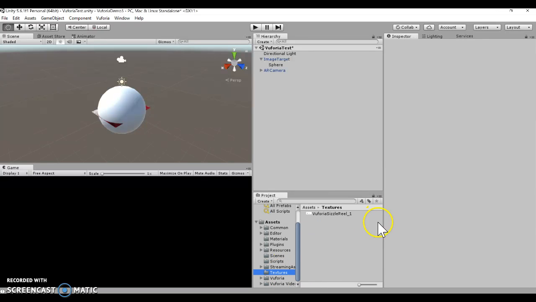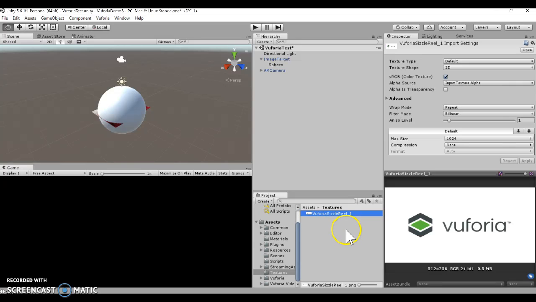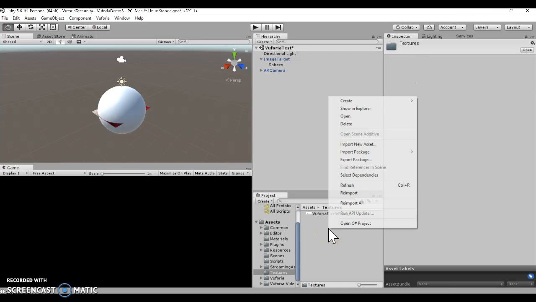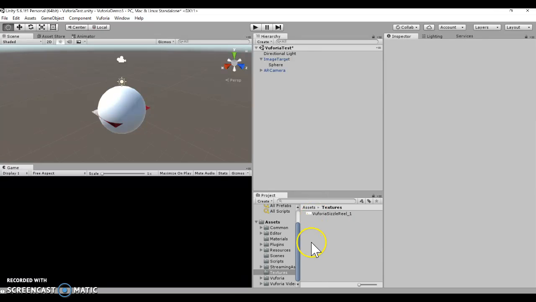Also, under textures, you'll notice that there's a still image called Vuforia Sizzle Reel. This is going to be the still image that shows up when your video is not playing. So if you'd like, you can do the same process, right-click, import new asset, and import your own image if you don't want to use the default. From there, we're all set up.